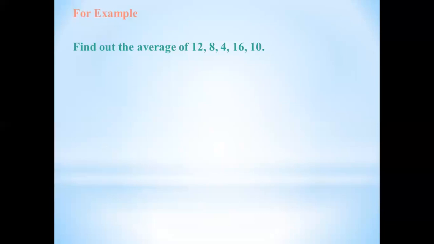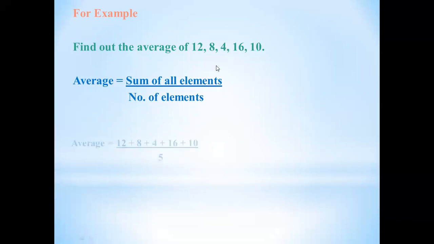As you have already done the assignments on average, for example, if you have to find the average of 12, 8, 4, 16 and 10, you know very well the formula for finding the average. The formula is average is equal to sum of all elements divided by number of elements. The elements are 12, 8, 4, 16, 10. These all are the elements.